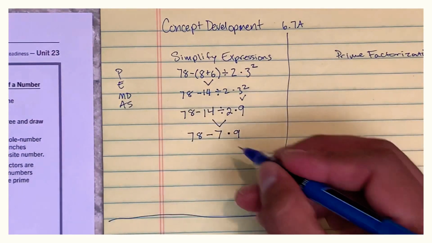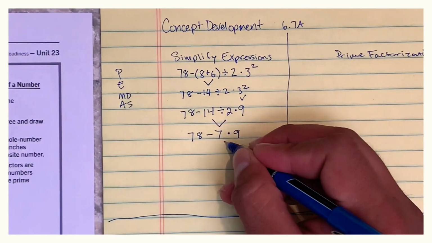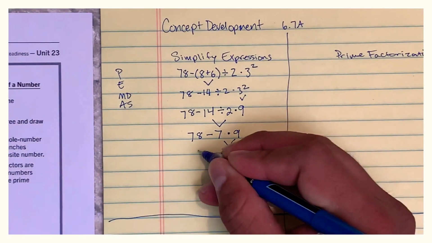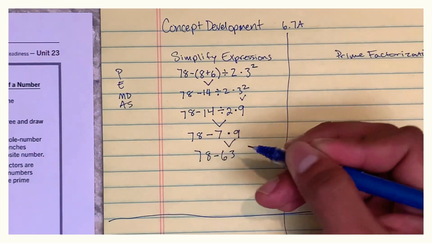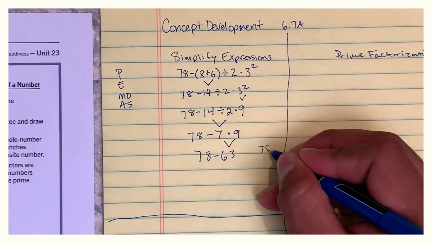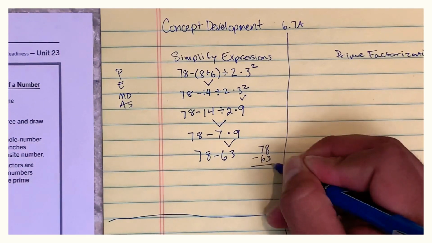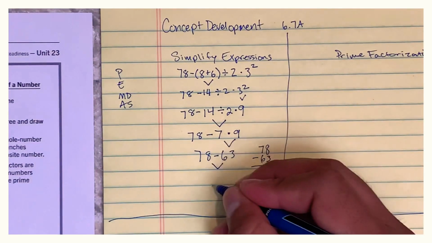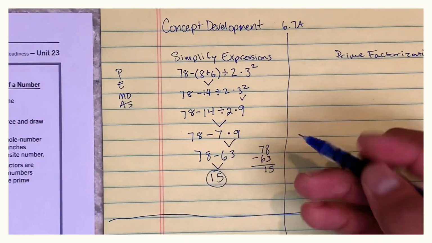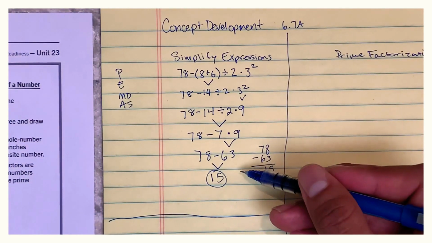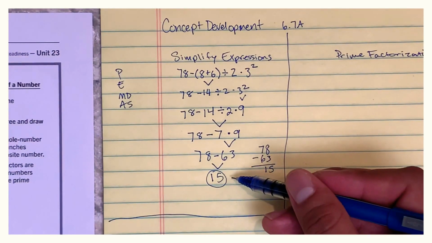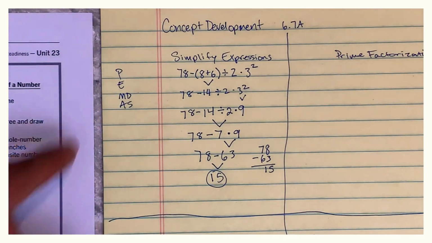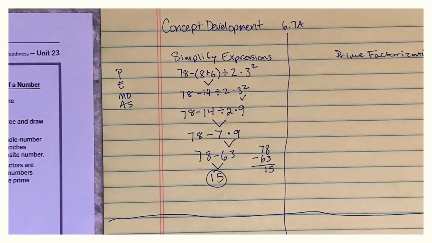Next operation to do is multiplication. 7 times 9 is 63. Rewrite the new expression, 78 minus 63. 8 minus 3 is 5. 7 minus 6 is 1. So we simplified this expression into several expressions, but the last expression, which is the answer, is 15. That's how you simplify an expression using PEMDAS order of operations.